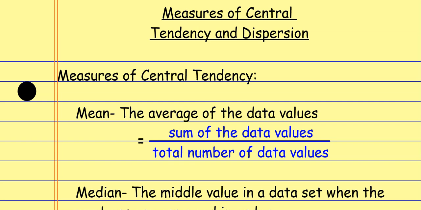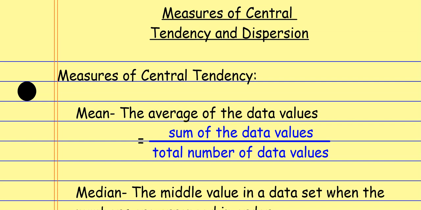Hi there, folks. Today we're looking at measures of central tendency and dispersion. The measures of central tendency are the ones that we've done for about a million years now: mean, median, and mode, okay? Remember, the mean is the average. It's when we add them all up and then divide by how many we have.